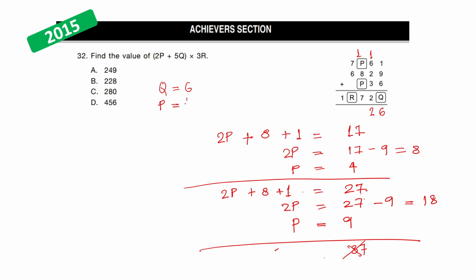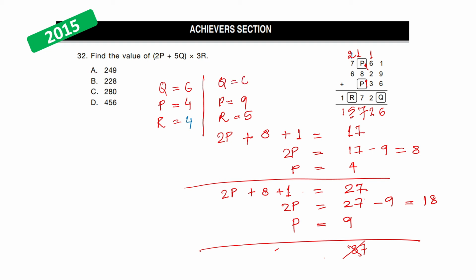Suppose p is equal to 4. In that case, what will be r? So let's look here. If p is 4, this will be 17. 7 carry 1 and this is 14. So your r is equal to 4 also. But let's choose p to be 9. If p is 9, let me make 9 here. This will be 27, so 7 carry 2 and this will be 15. So in this case where q is 6, p is equal to 9, r will be equal to 5.